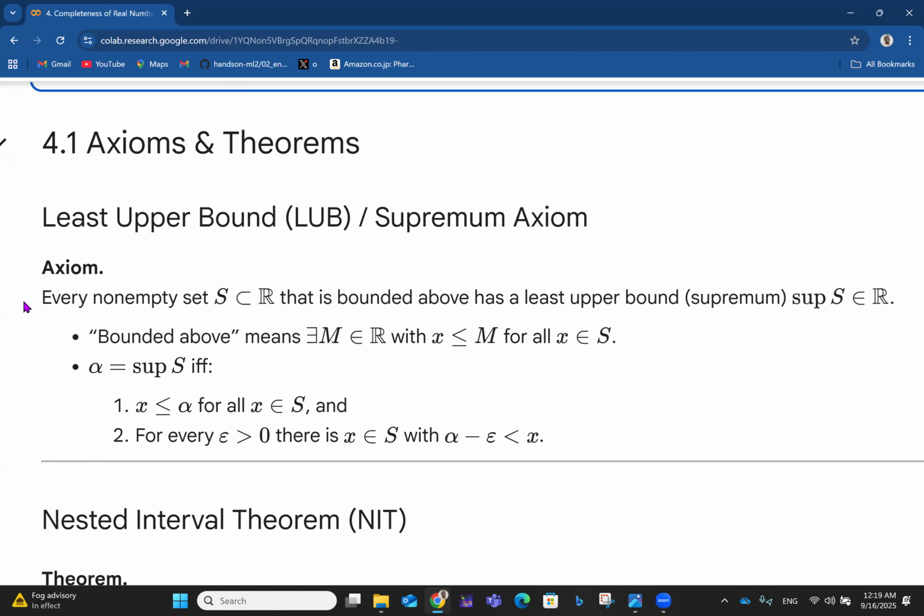So this one says that every non-empty set S, which belongs to the set of real numbers, that is bounded above, has a least upper bound, or what you call a supremum.